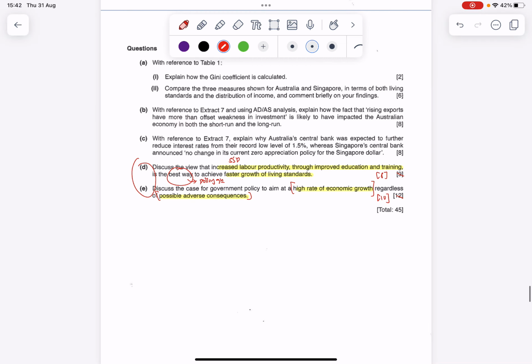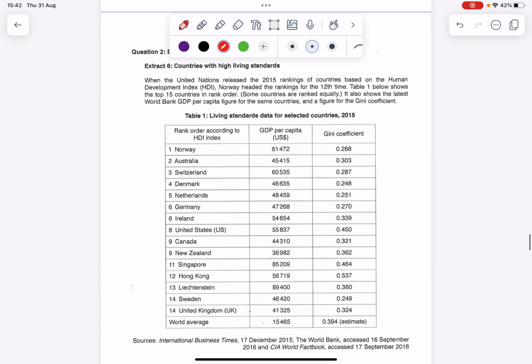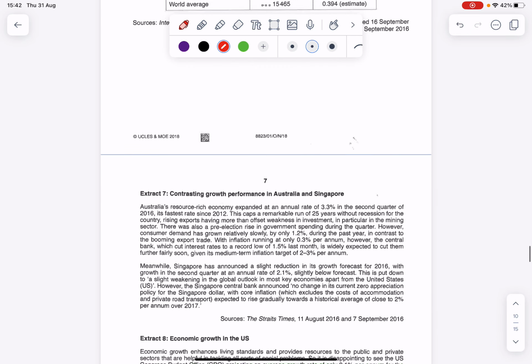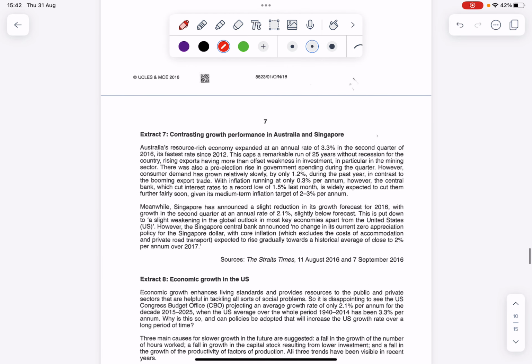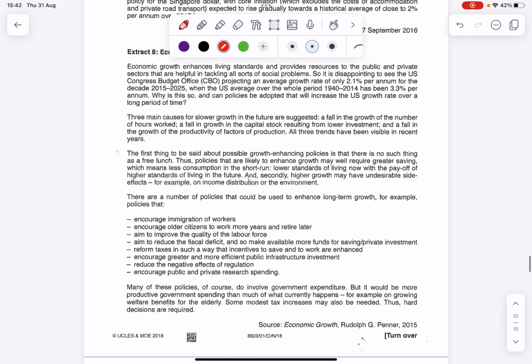So let's look through the extracts first. Starting from extract 6. Extract 6 is not very important in the sense that it just gives us the income inequality, living standards, and GDP per capita data for a lot of countries. But then we move on to extract 7. This one just tells us the growth performance between Australia and Singapore. Extract 8, this is the more interesting extract.